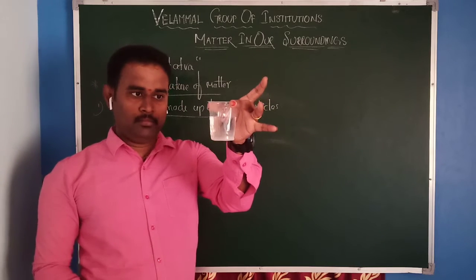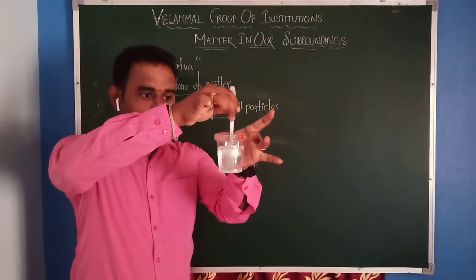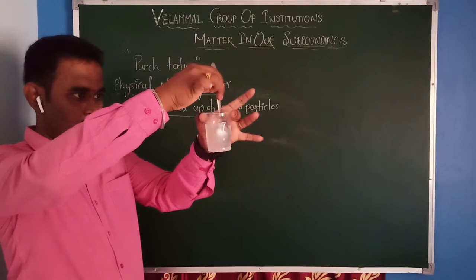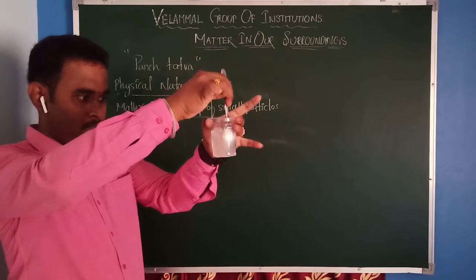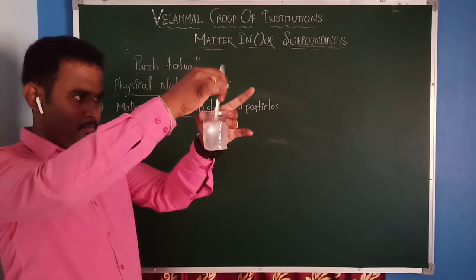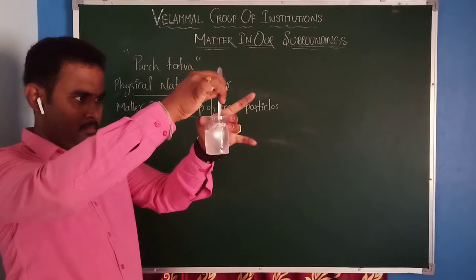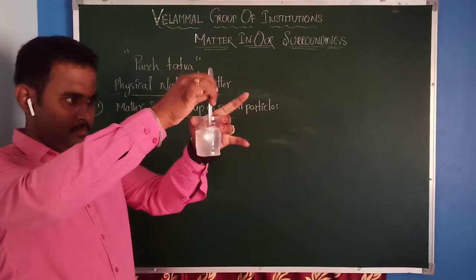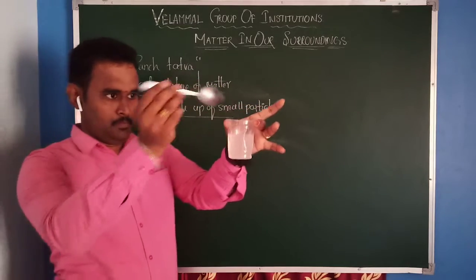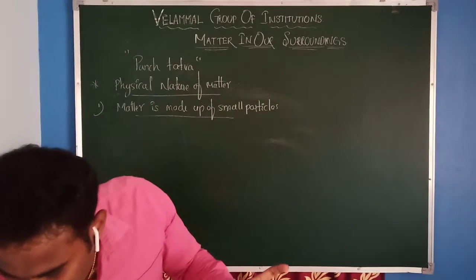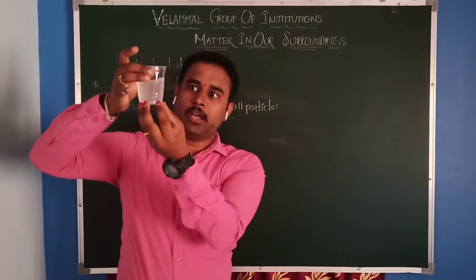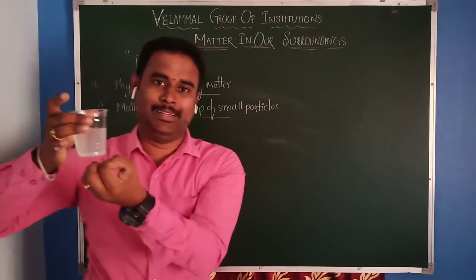After adding this glucose, just stir it continuously. Now you can see there is no glucose particle. That means these glucose particles are dissolved in water.